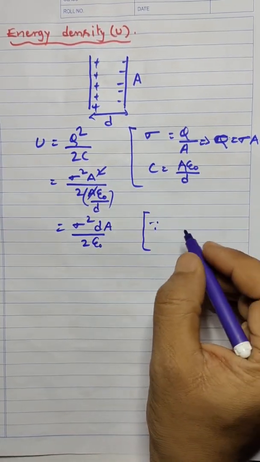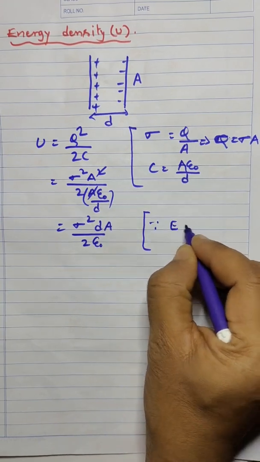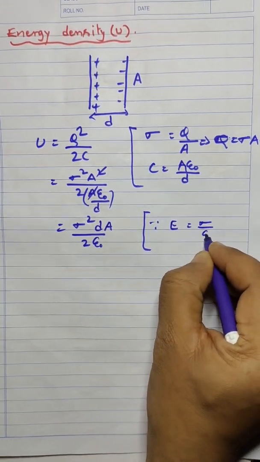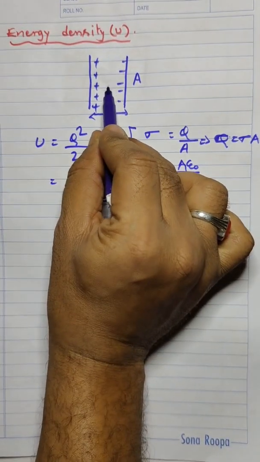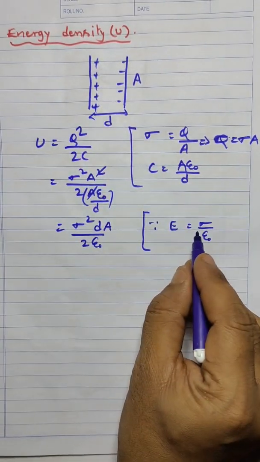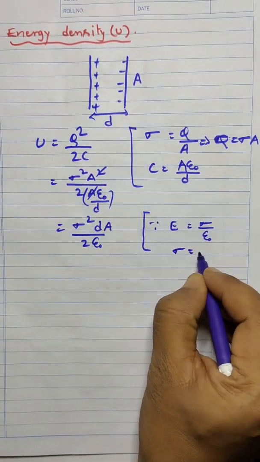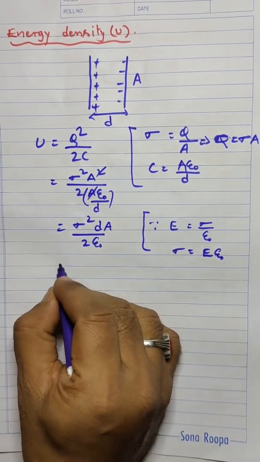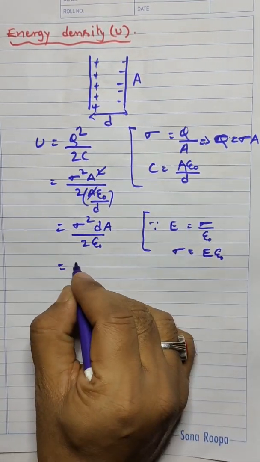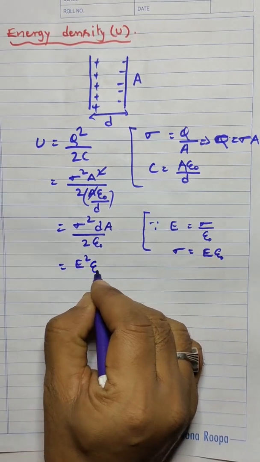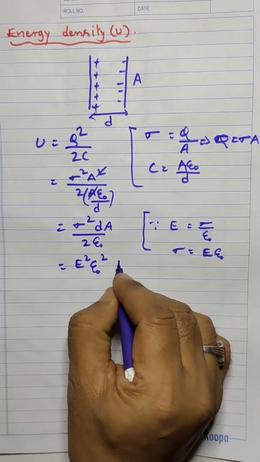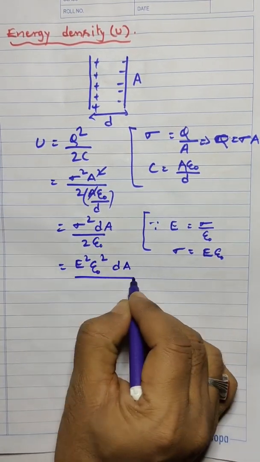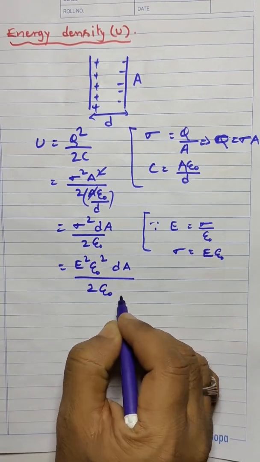Also, since we know that E is equal to sigma by epsilon naught is the electric field between the two plates, from this sigma is equal to E into epsilon naught. Substitute this value here and this will become E square epsilon naught square d into A whole divided by 2 into epsilon naught.